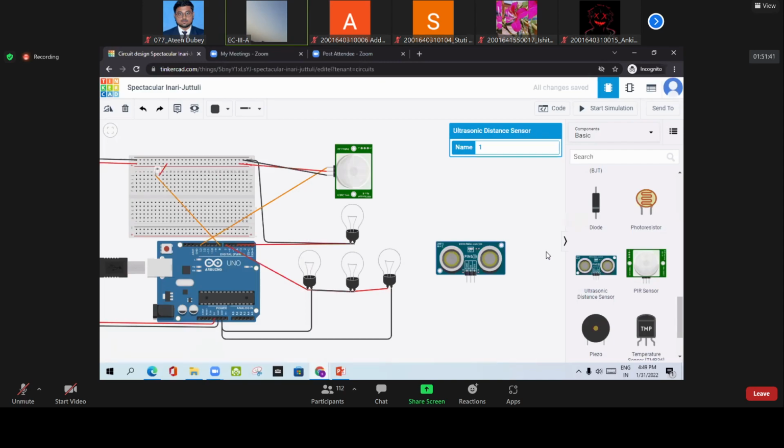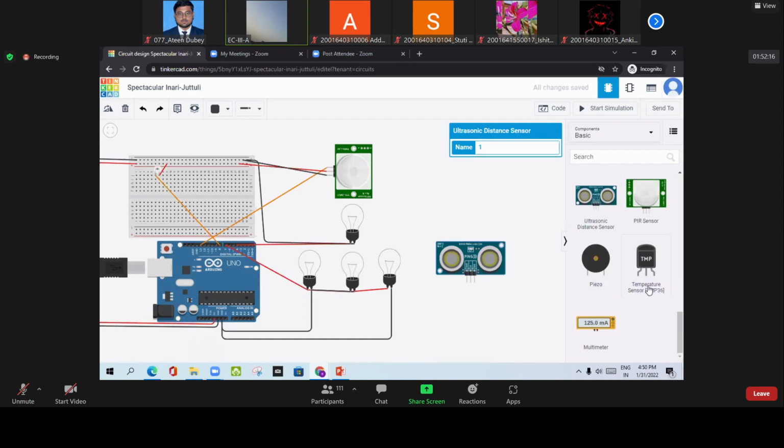You can also make a security project for the army. If there is a person in this particular range, the army can take any decision depending on where we install this sensor.